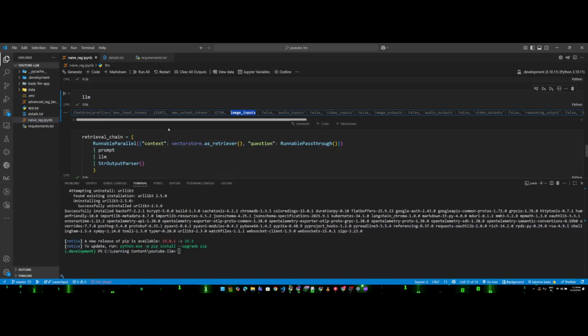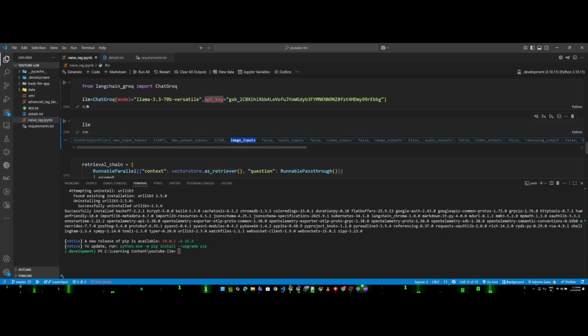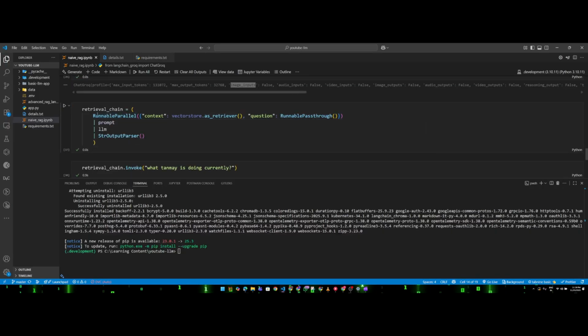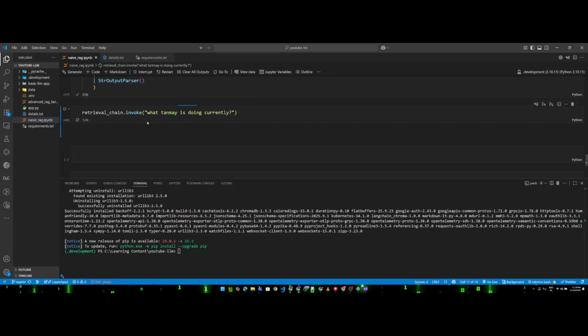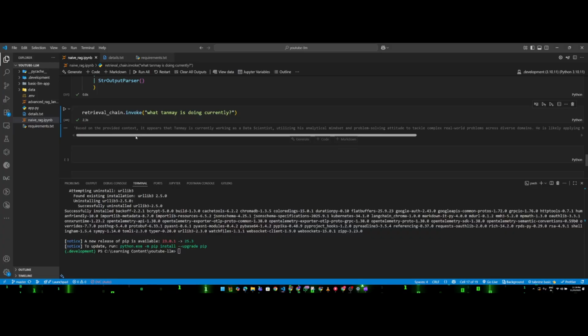Okay, fine. Now same code, guys. Now the LLM is a ChatGrok LLM, and this code will be the same code. I just execute this code to see the speed. See, it will give me the response again. Same question I am asking: what is Tanmay doing currently? It shows, based on the provided context, that Tanmay is currently working as a data scientist, and so on. So it has mentioned the same thing, and the answer was quite faster, right guys?